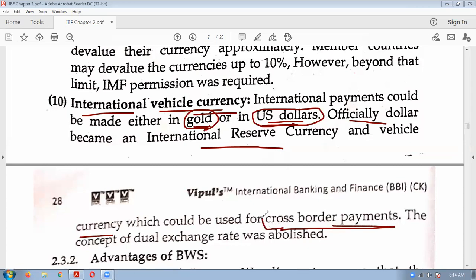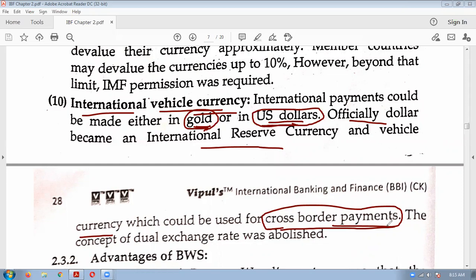Suppose there is a transaction between India and Russia. India is buying goods from Russia. India cannot give rupees to Russia because the rupee is not convertible to the Russian currency. So if the transaction has to take place, India should pay in some common currency. It will pay dollars because the dollar is convertible to all currencies.